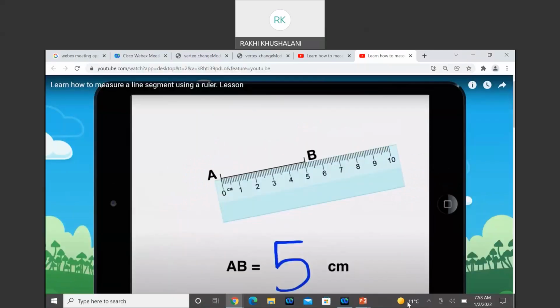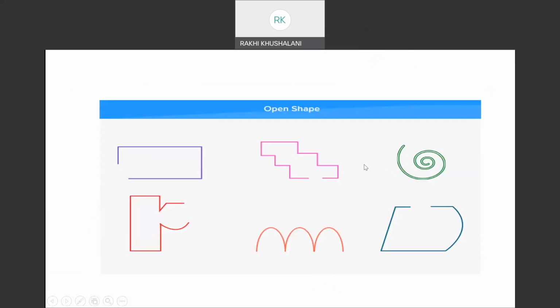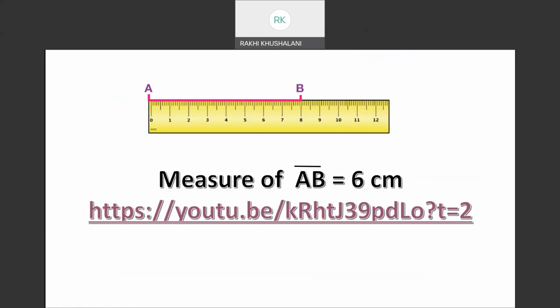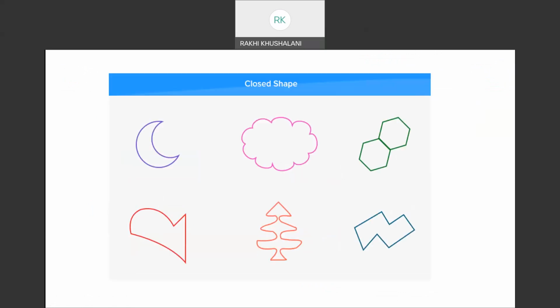Okay. Now, I hope you all have understood how you can place a ruler and measure a segment length. Open shape, you all know it very well. Something which starts at a point and does not end at that point are all open shapes. There can be curve, there can be straight paths. Closed shape, which starts at a point and ends at that point.